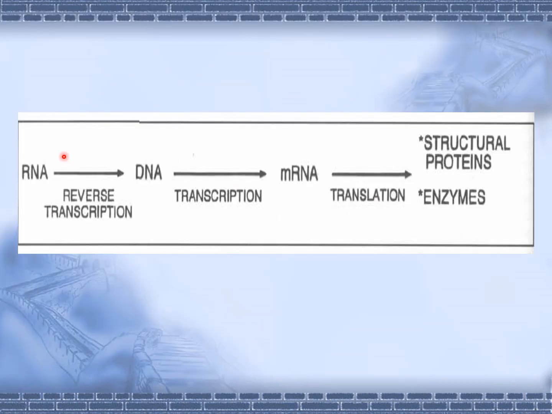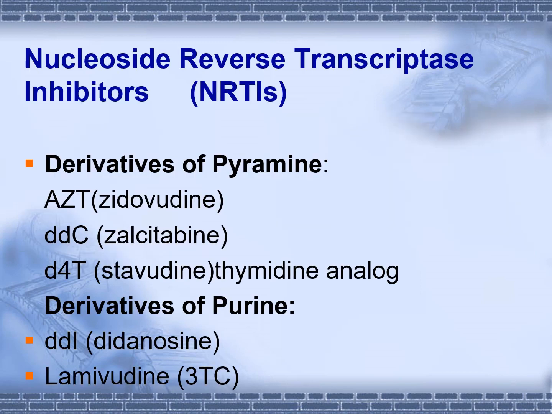So another diagram to show RNA with the help of this reverse transcriptase gets converted into DNA. Then there is transcription and translation leading to the formation of structural proteins and the enzymes. Our first group is reverse transcriptase inhibitors, in which the first one is nucleoside derivatives.